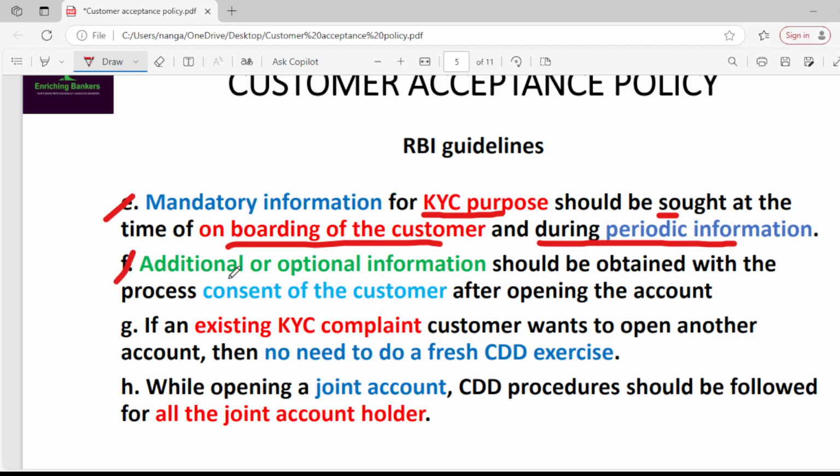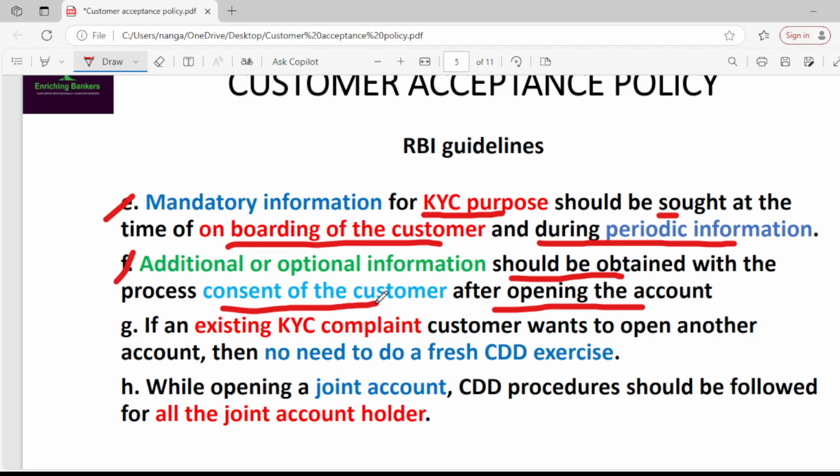Next, if any additional or optional information is required, then that information should be obtained after opening the account with the consent of the customer. So all the mandatory information related to the KYC should be asked at the time of onboarding of the customer and during periodic updation.